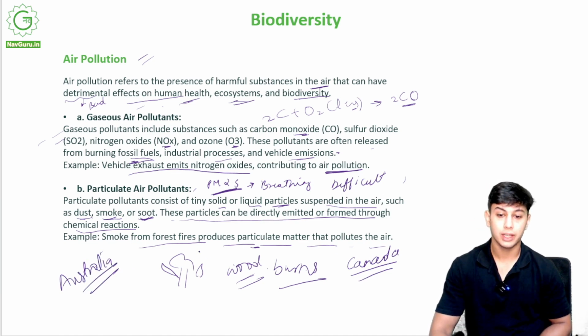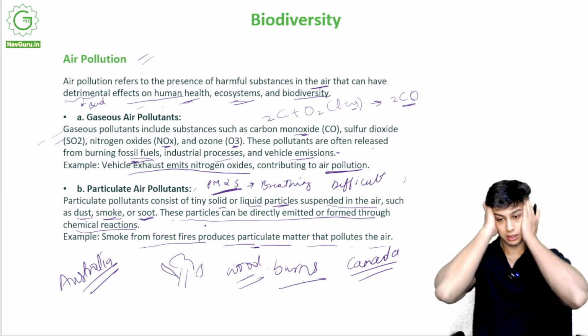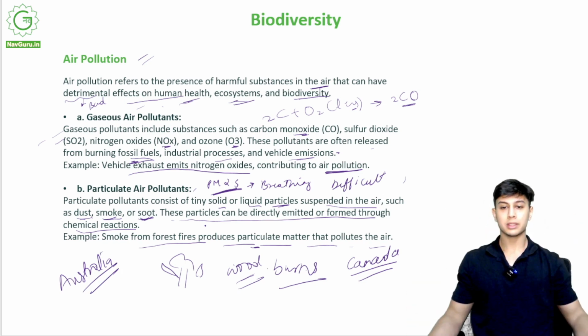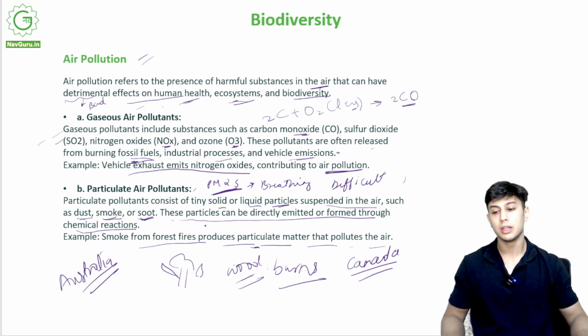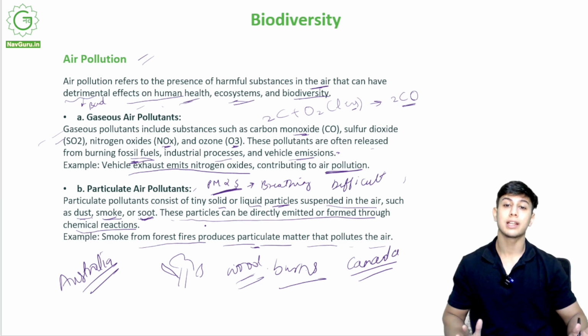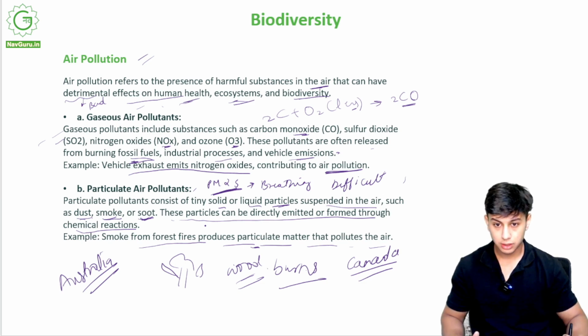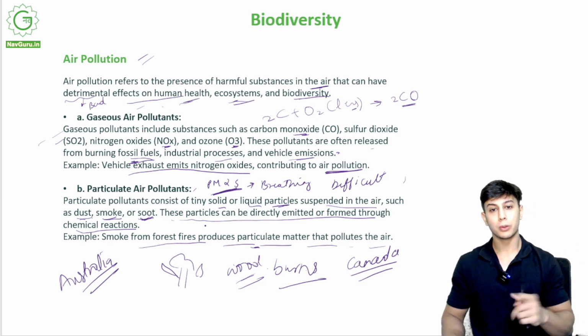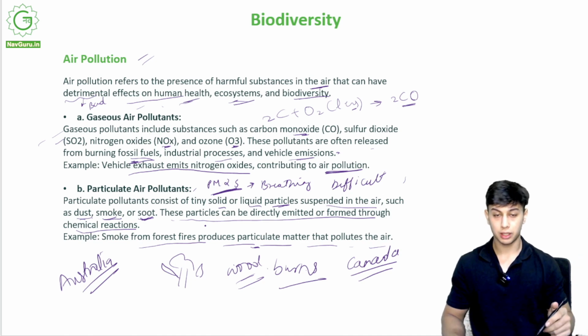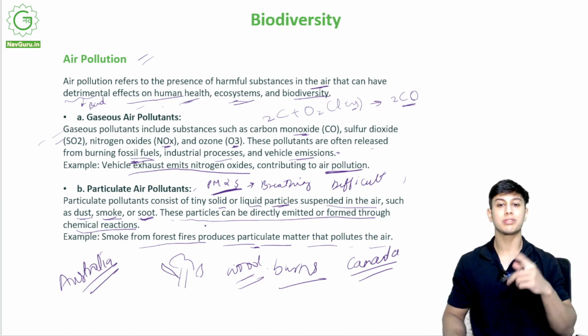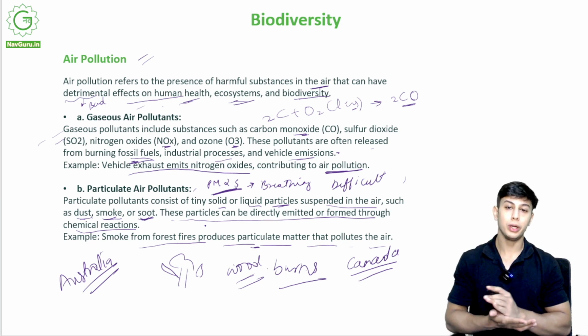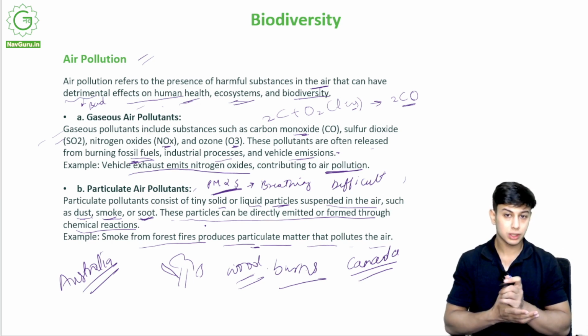How do forest fires occur? Some are man-made, by the mistake of man. A person lit a fire in the forest and it kept burning, it caught the wood. Otherwise it can happen on its own as well. If there is a lot of dry wood in the forest, and wind is blowing and there is sun present as well, the wind will cause friction with the wood and the heat from the sun will cause a fire.